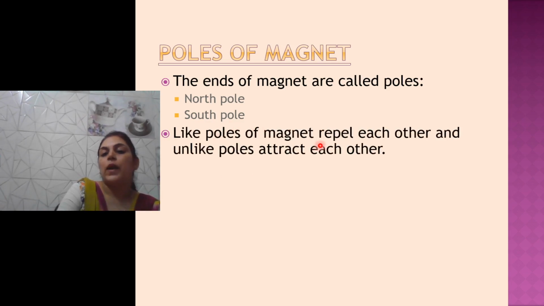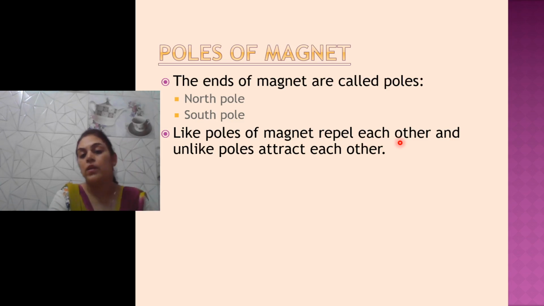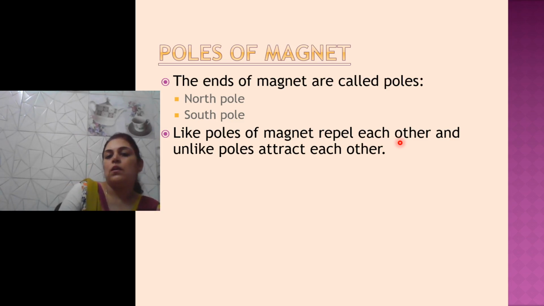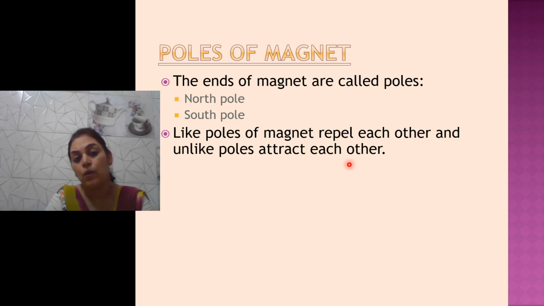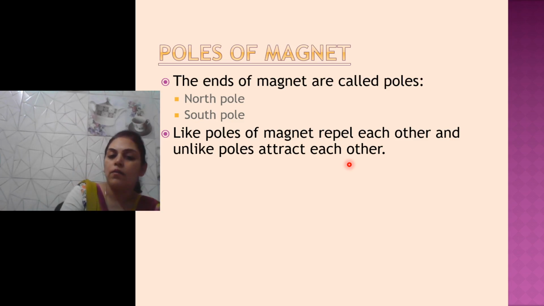Like poles of magnets repel each other, meaning whenever you bring north and north together, they will repel each other. They will push each other towards the opposite side, and unlike poles attract each other. If you bring south and north together, they will get attracted and stick to each other.